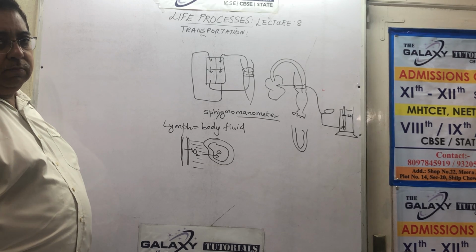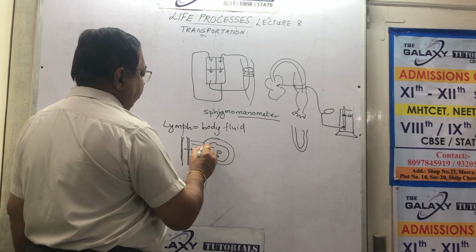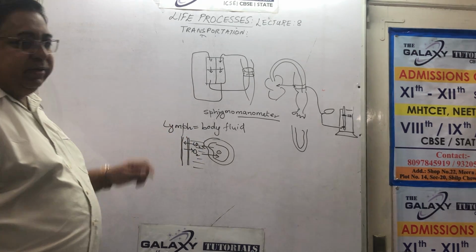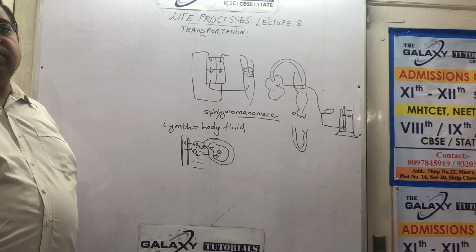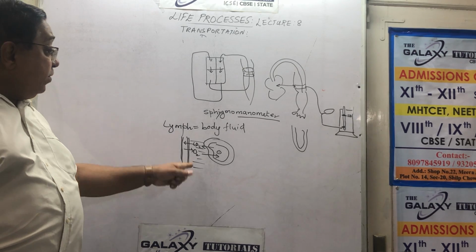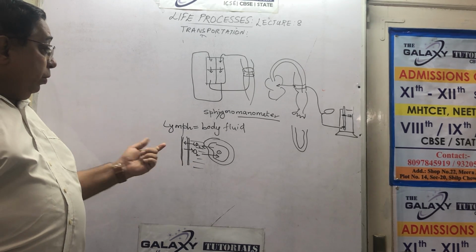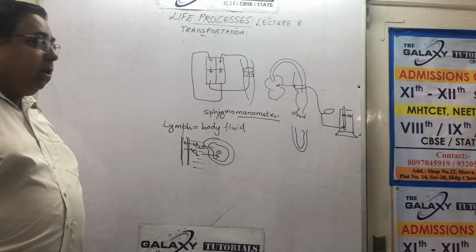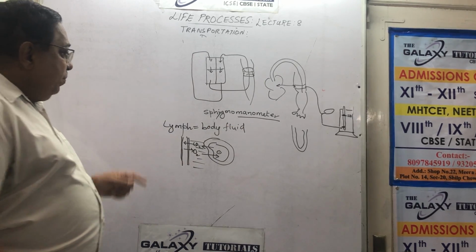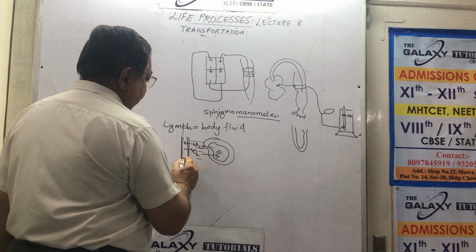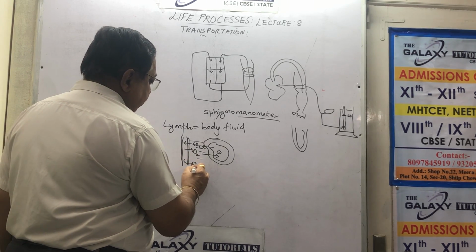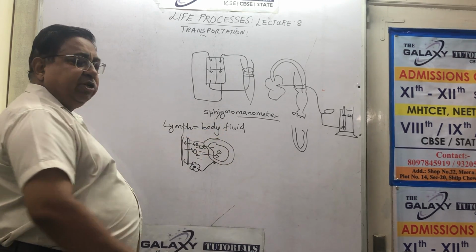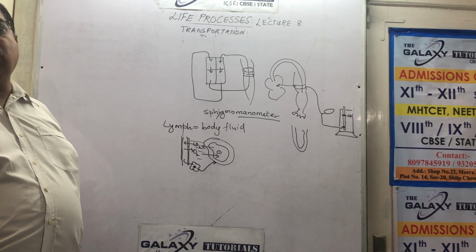Diffusion. CO2 will come in reverse. First into the lymph and then into another blood vessel, of course. But this is how it will exchange. So lymph is important. Without lymph, inside there is no hole through which gas is entering, there is no pipe, there is no needle. And second, WBCs will come from here, they will travel, WBCs like amoeba, and they go to fight. Anything wrong, they will catch around your cells. That is how diseases are cured.